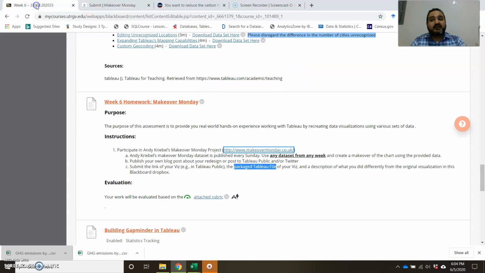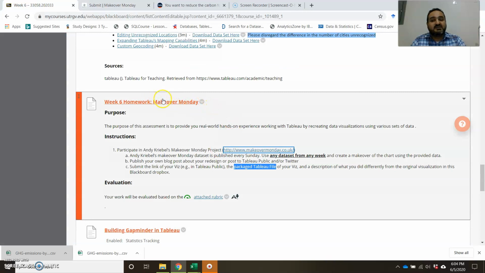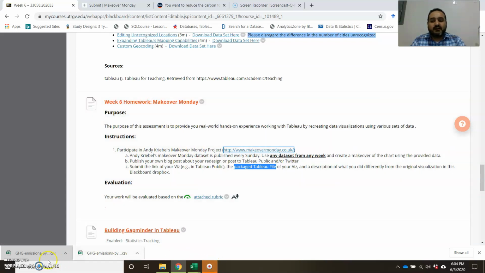But for us, again, what I really want is for you to submit your Tableau file here for me for grading. That's all that I wanted kind of to cover with you, and good luck to you.